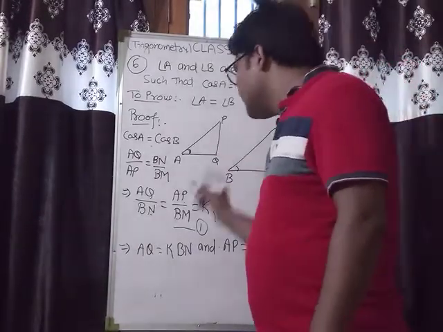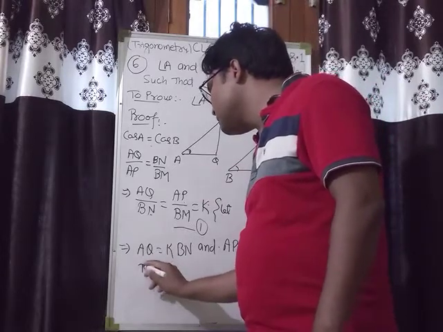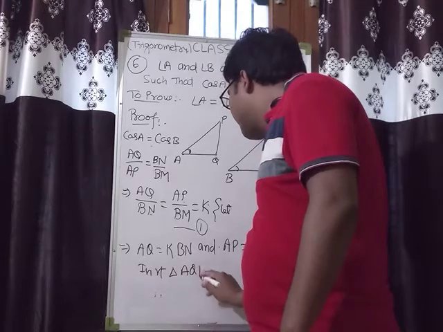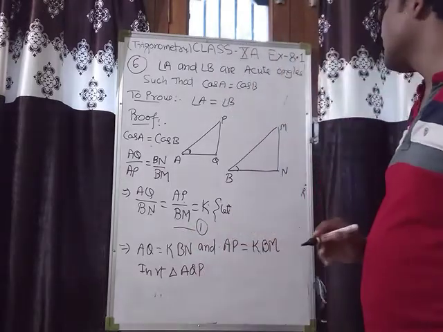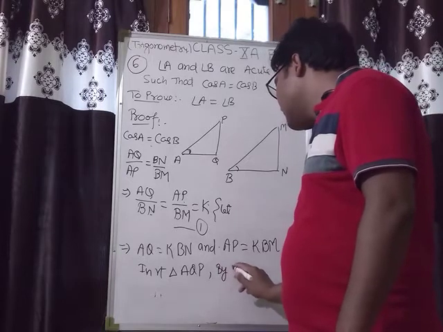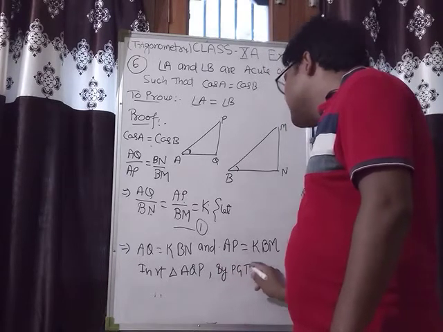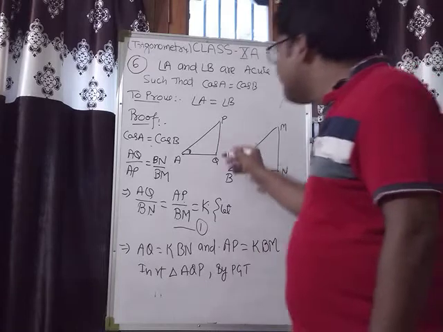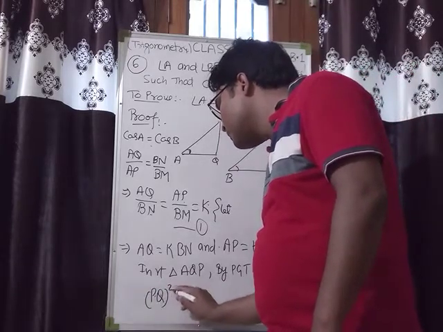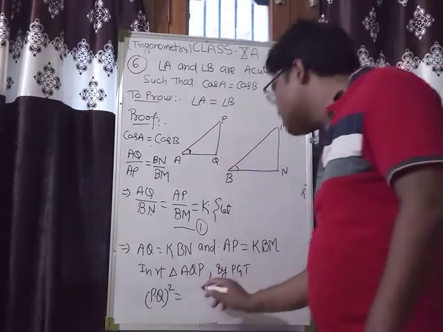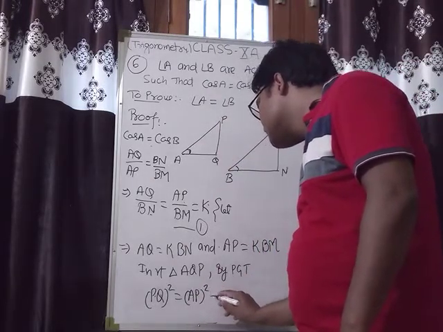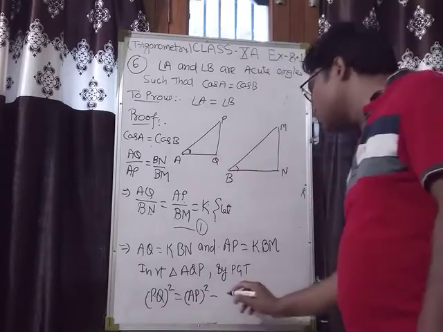Now in these two triangles, in right triangle AQP, by Pythagoras theorem, this PQ square will be equal to AP square minus AQ square.